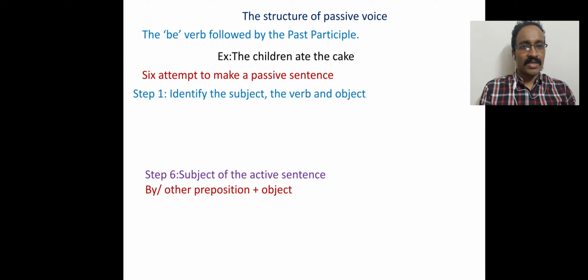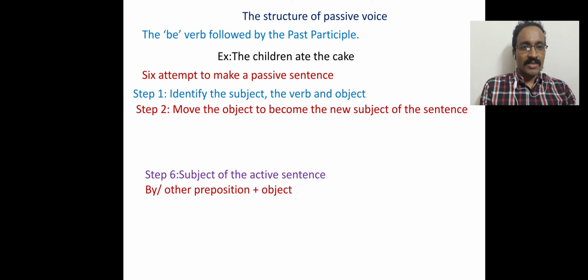The first step is to identify the subject, the verb and the object. In that example, the children is the subject, ate is the verb, and the cake is the object. So the subject, verb and object have been identified. This is step 1, and a very important step.